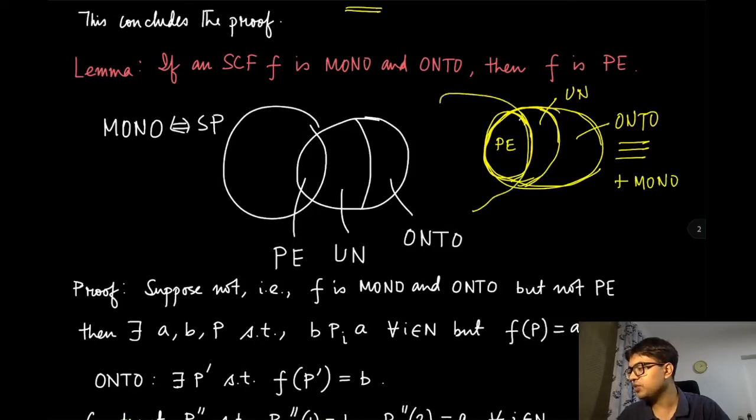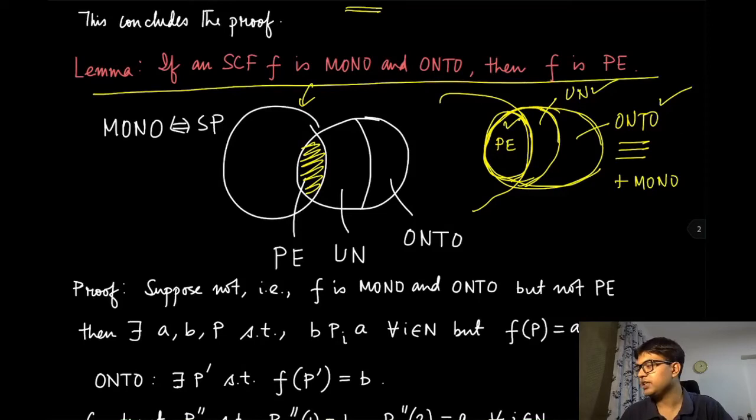So that is what this figure says, that you will only hit this particular place. Whenever we are looking at only social choice functions that are monotone or strategy proof, Pareto efficiency, unanimity, or ontoness are one and the same. There is no difference between them. There cannot be a social choice function which is monotone and onto but not Pareto efficient. That is exactly what this lemma is saying, that you can shrink this set into only Pareto efficient allocations.